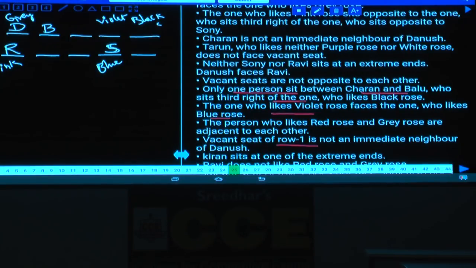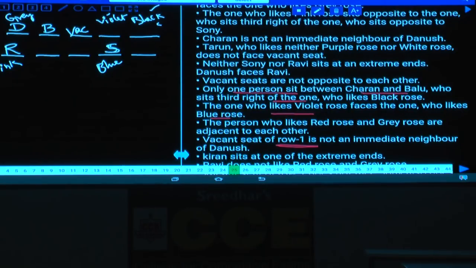Hence, where is the vacant seat here? Black is here, violet is here. These two are not vacant. Balu is also there. And this is the vacant seat. Are you following this one or not? Now we have one vacant seat adjacent to Balu. The vacant seat of row 1 is not an immediate neighbor of Dhanush. Then, now one person between Balu and Charan.